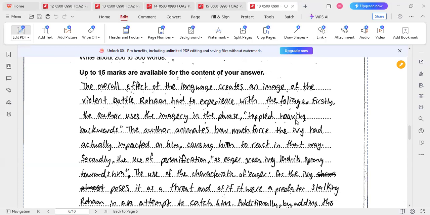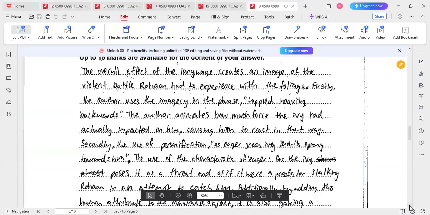So can you please read this response of the student so that you can also make the connection of how he has not only identified the technique, he's commenting on it, how this language has been used to create an effect on the reader's mind. Over to you.